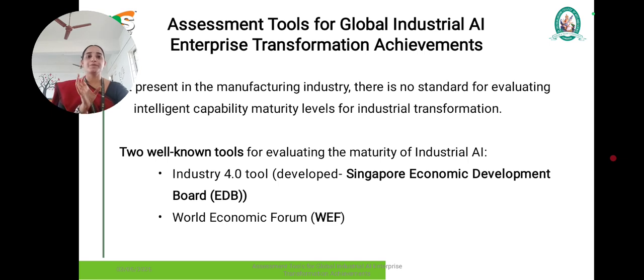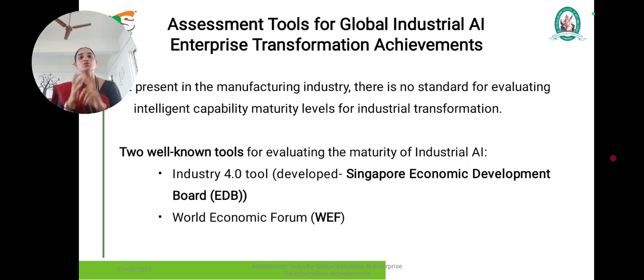Okay, so in present manufacturing industries, there is no standard for evaluating intelligent capabilities maturity level for industrial transformations. So which means in IT sectors, in every capability, we need something which can provide for assessing the transformations of an enterprise. However, we can use some well-known tools for evaluating the maturity of industrial AI.